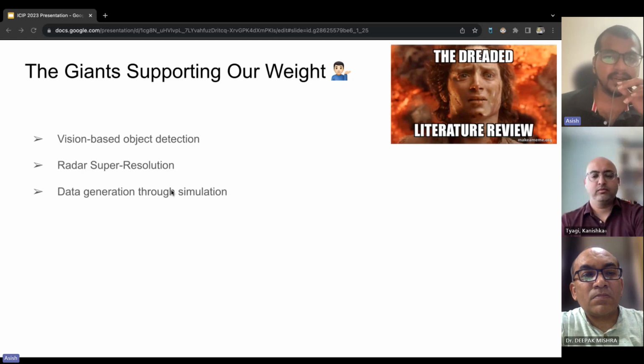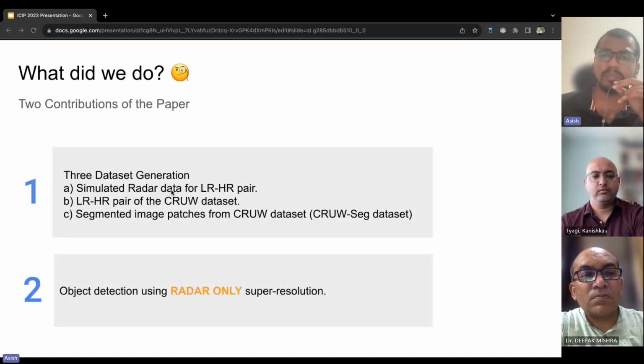So let's see what we did. Our paper boasts two primary contributions. Firstly, we created three distinct types of dataset. These include simulated low resolution to high resolution pairs of radar maps, and then a pair of low and high resolution data generated from the real world CRUW dataset. And third is the segmented image patches from the CRUW dataset, which are referred to as the CRUSEC dataset. All this data is already available in our GitHub link, which we'll share in the last slide.